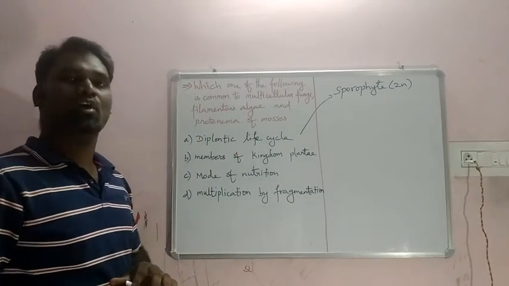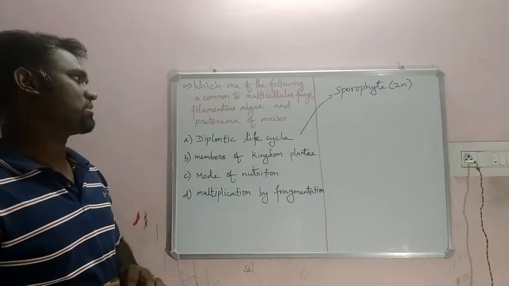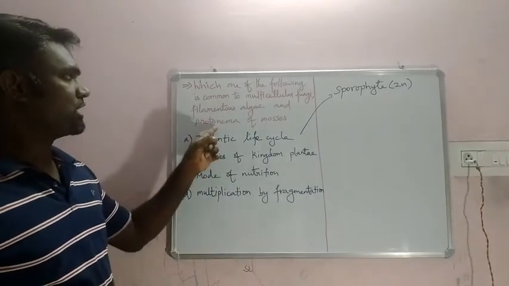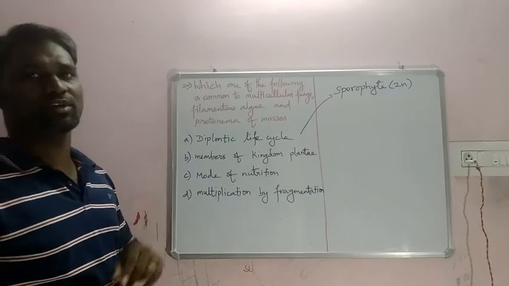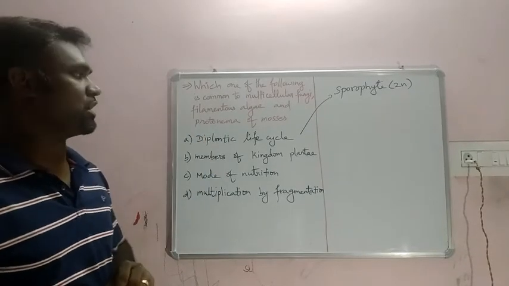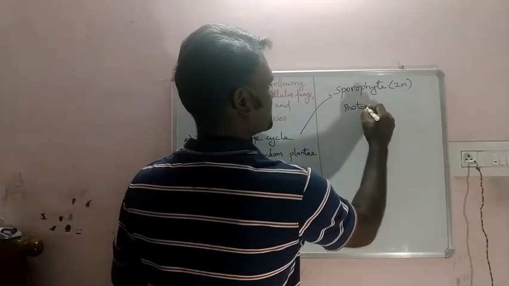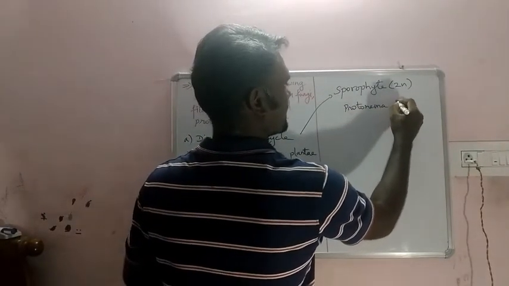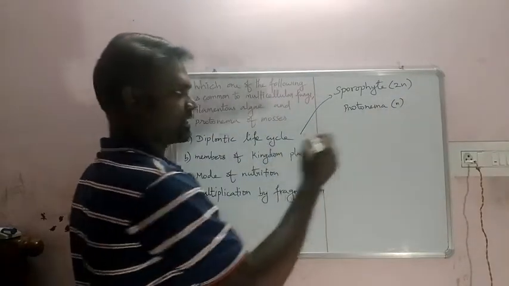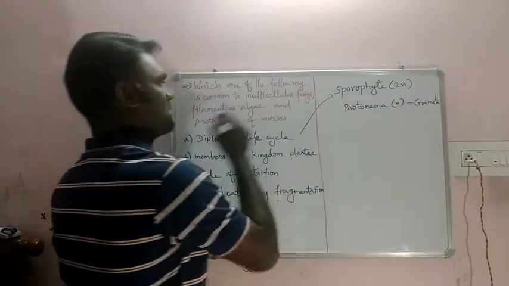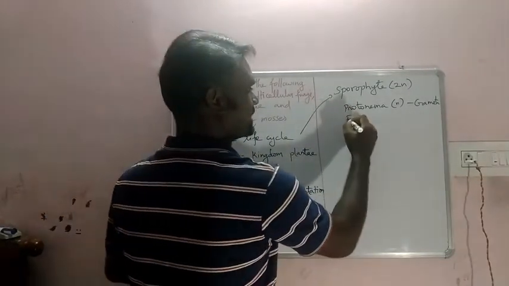Not all of them are diplontic. For example, the protonema of mosses belongs to the gametophyte. That means the protonema is N in nature, gametophyte. Right? The second one is filamentous algae.